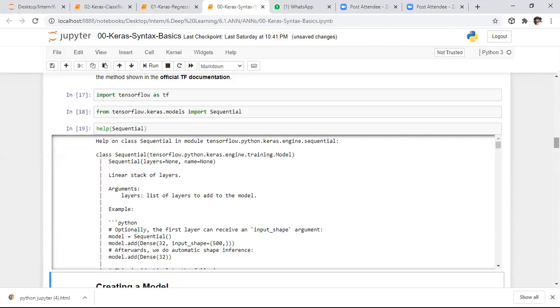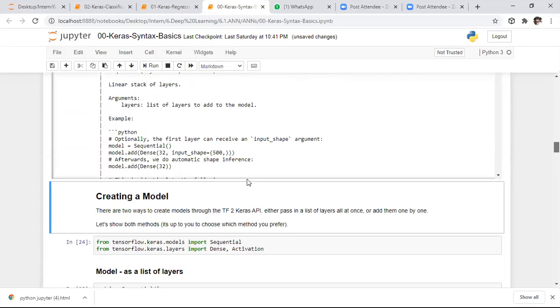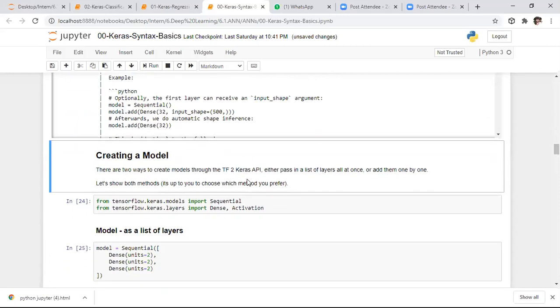Whenever you want to construct any artificial neuron or neural network, we need to use the sequential method. After this, we need to create a model. Here, what parameters do we need to consider? We need to consider the sequential model. After that, we need to import the dense layer and use an activation function. So from the layers, we use the dense layer as well as the activation layer, and from the models, we use the sequential model. Here I'm importing the essential libraries from the TensorFlow module.